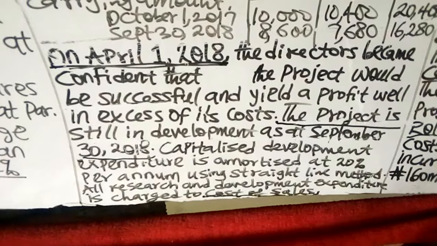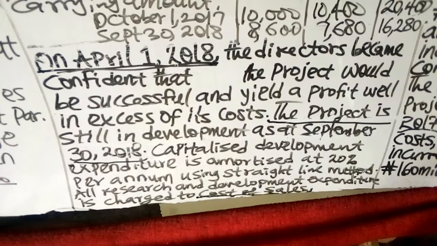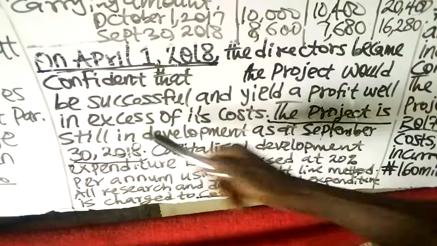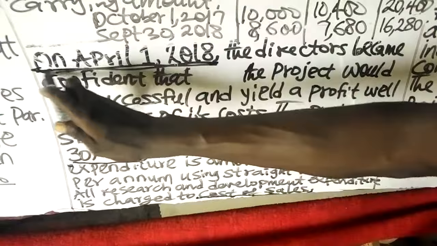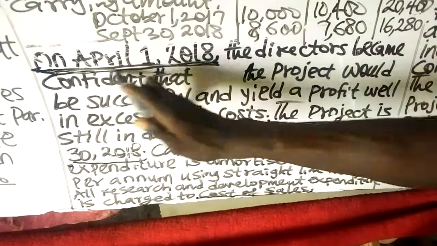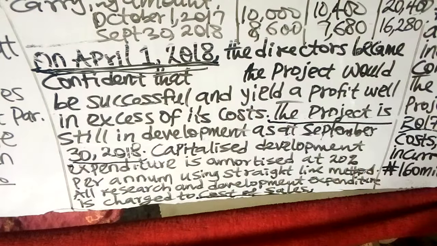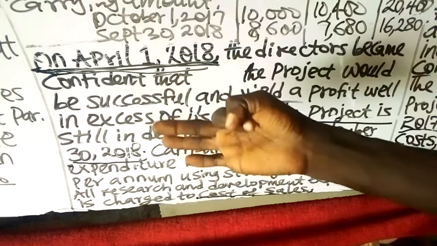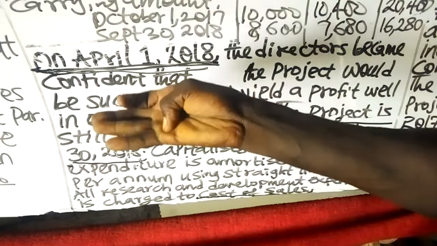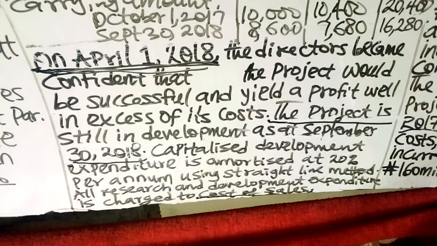On April 1st, 2018, the directors became confident that the project will be successful. We said the development expenditure incurred from the date, the certainty phase of the project, which commences at April 1st, 2018, will be capitalized. That means we want to capitalize the development expenditure for April, May, June, July, August. That is 5 months. Then September, making 6 months. So 6 months times 160, that is what we are going to capitalize.